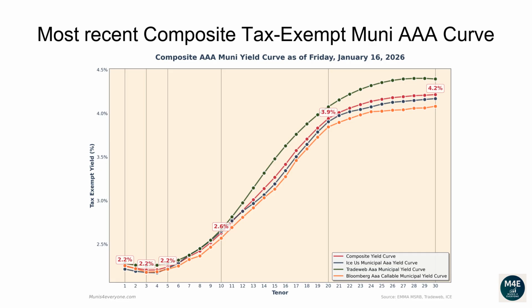The two-year yield is 2.22%. The three-year yield is 2.2%. The 5-year yield is 2.24%. The 10-year yield is 2.63%. The 20-year yield is 3.94%. The 30-year yield is 4.21%.